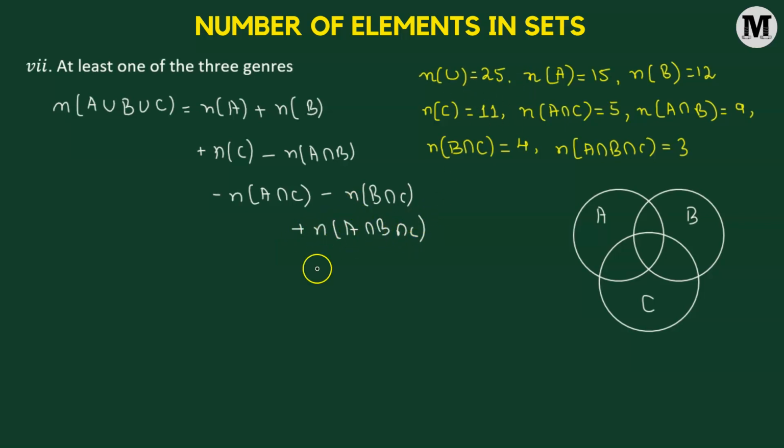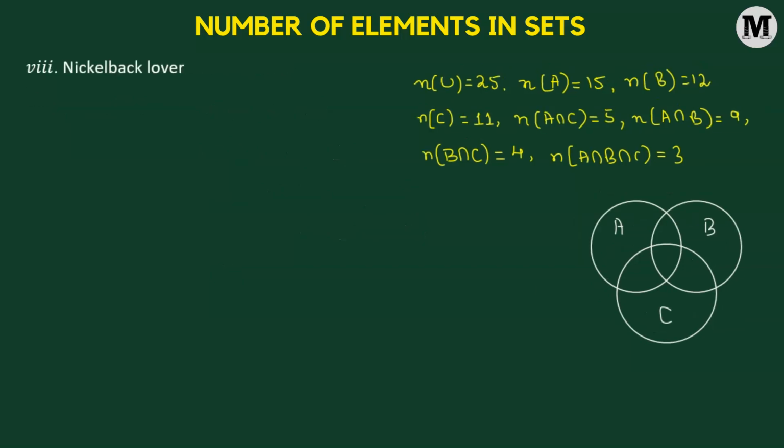So we have all the values. When we substitute this, we're going to get the value equal to 23. Now there are 23 metalheads who listen to at least one of the three genres. Okay, let's go to the final one. And finally, we need to find out the number of metalheads who never made it as a wise man. That means we need to find out the number of individuals who don't listen to OSDM, do not listen to grindcore, and do not listen to thrash metal.